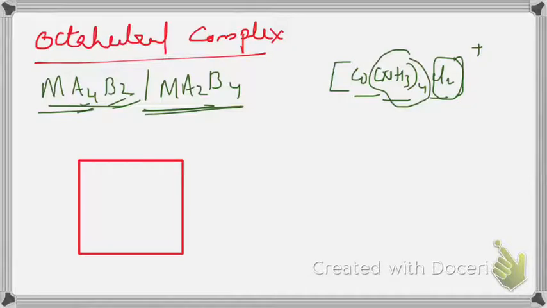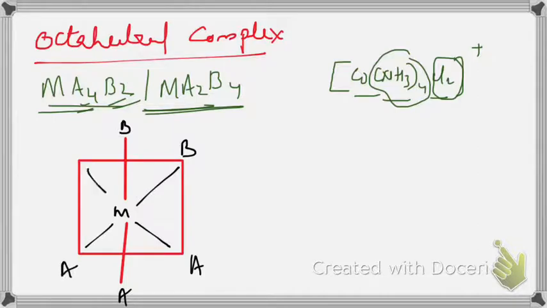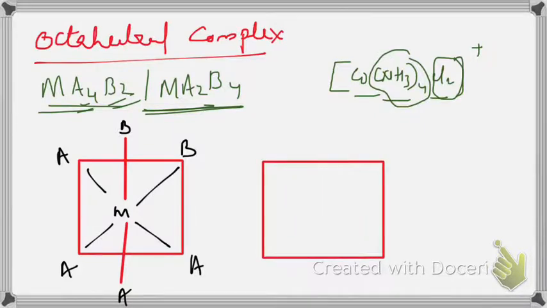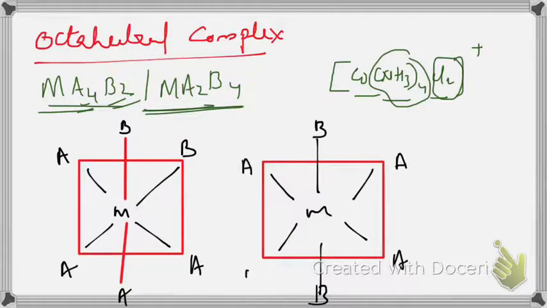This is M, A, A4B2. Here B and B are adjacent to each other, so it is cis.